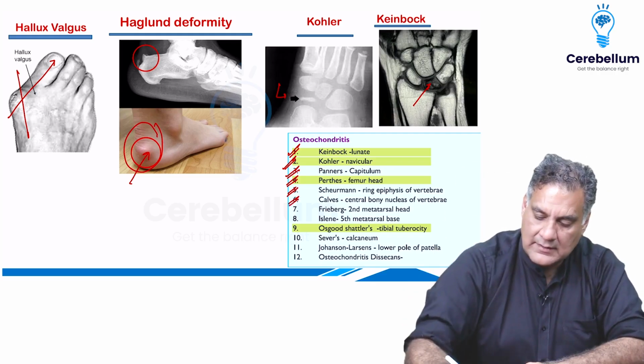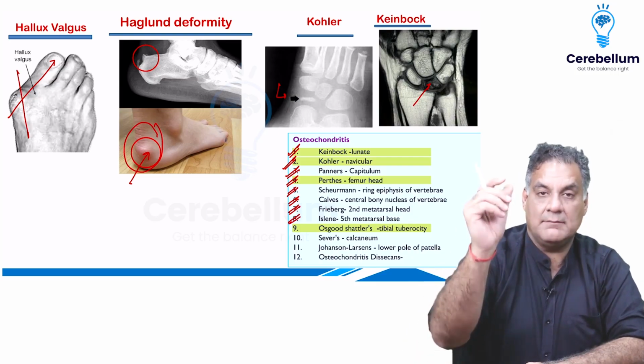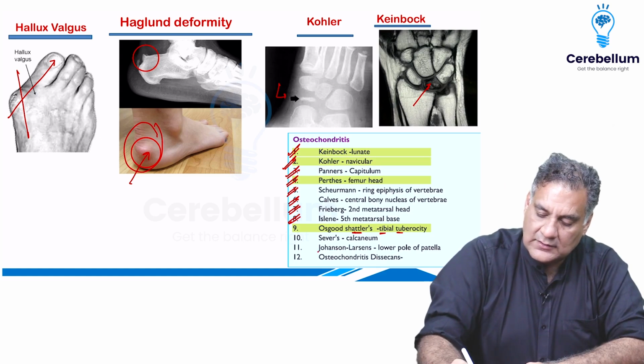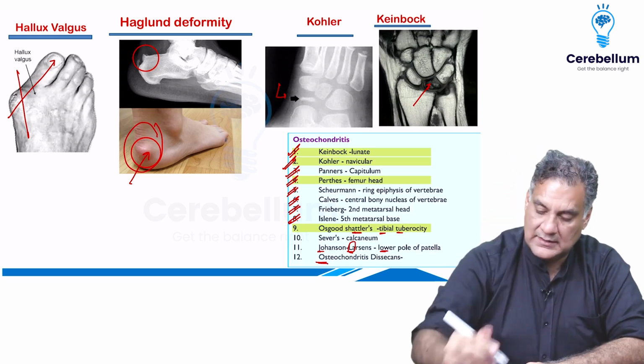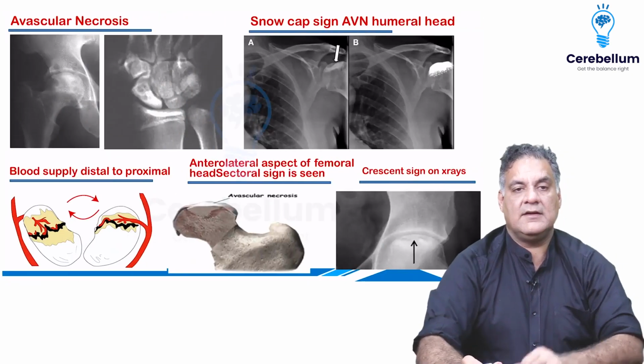Freiberg's is the second metatarsal head, Iselin's the fifth metatarsal base, Osgood-Schlatter's the tibial tuberosity, Sinding-Larsen-Johansson's the lower pole of the patella, osteochondritis dissecans almost everywhere, most commonly the knee joint, and Sever's is the calcaneum, right? So, this is very, very important.